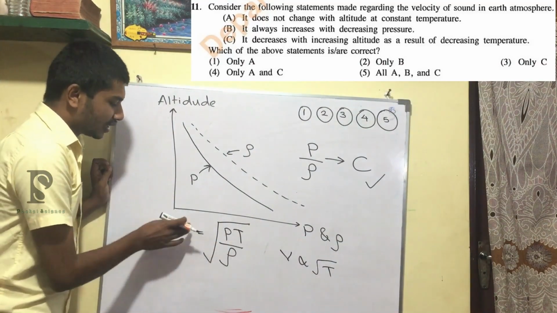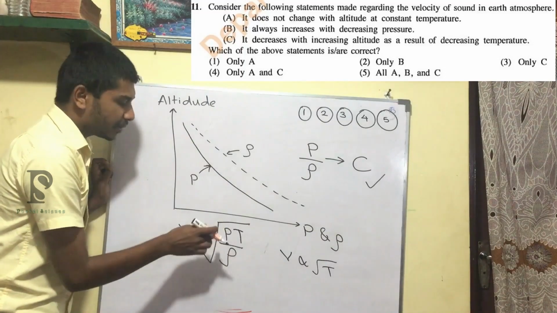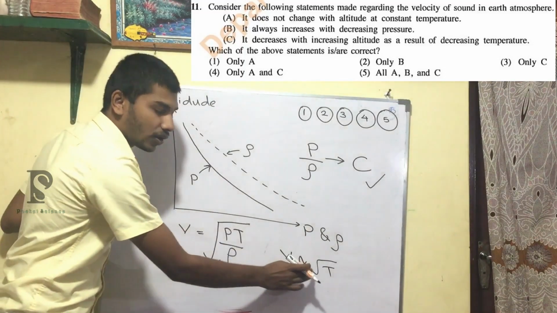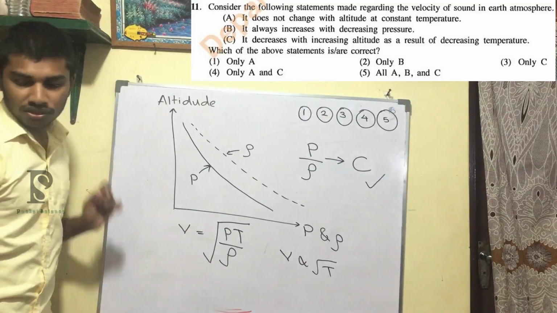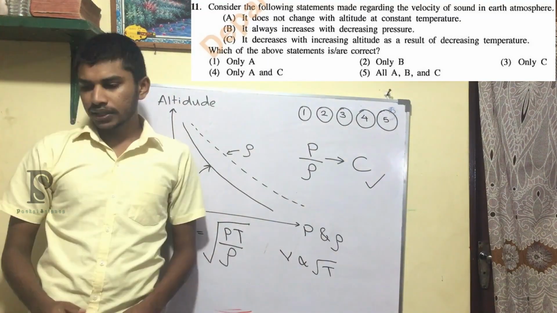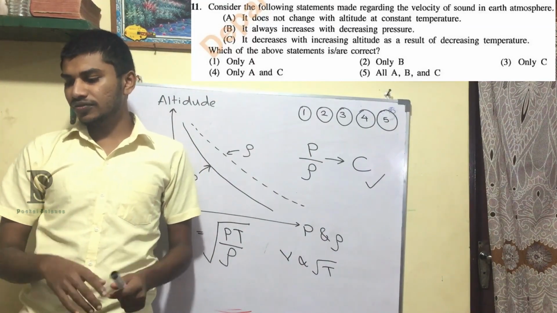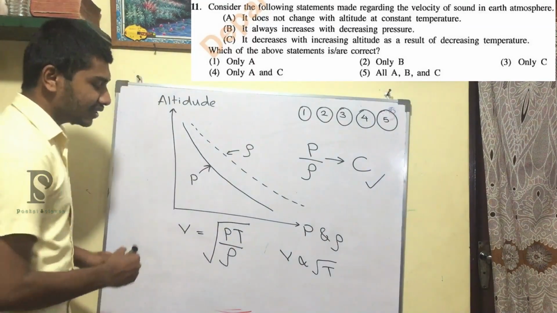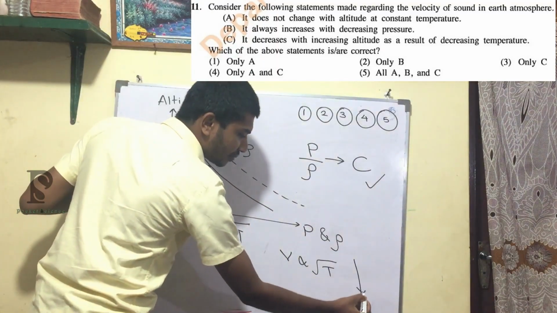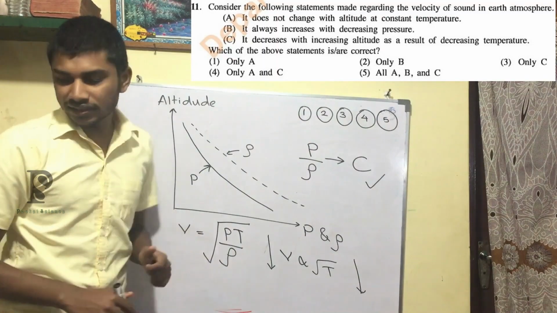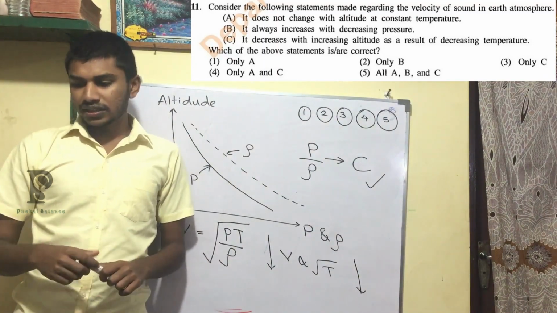Now we know that the velocity is not dependent on pressure or density, but the velocity only depends on the temperature, right? So now we are coming to the statements. It decreases with increasing altitude as a result of decreasing temperature. They have said that with the decreasing of the temperature, the velocity decreases, right? That's correct. So C is a correct statement, right? Now look at the answers.